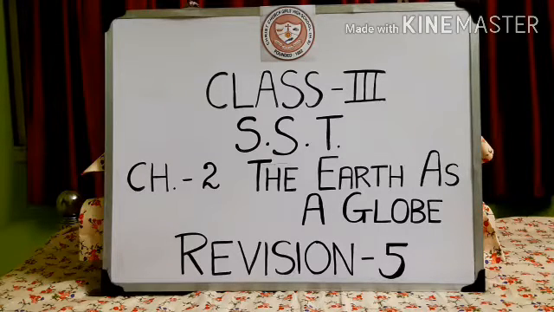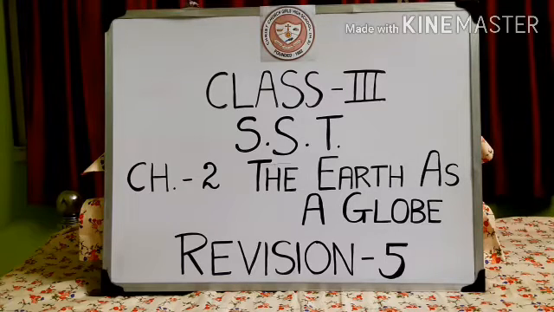We have learnt about globe. What is a globe? A globe is a map in the shape of a ball, round, okay. Globe is round in shape, okay. A globe is a very small model of our earth. Our earth is much bigger than a globe. A globe is indeed a very small model of our earth.